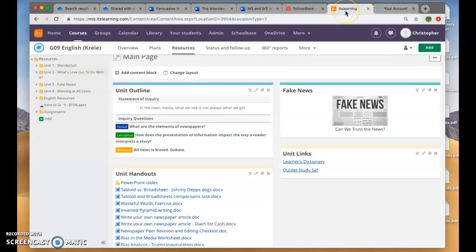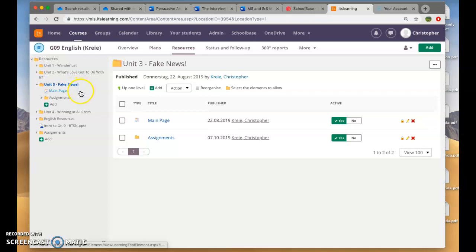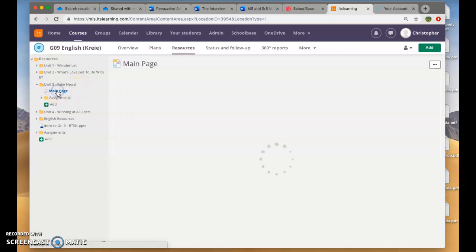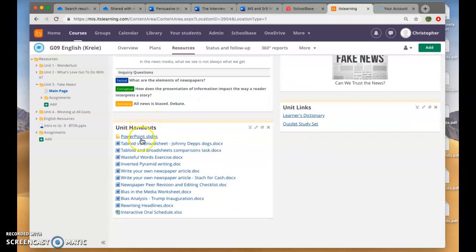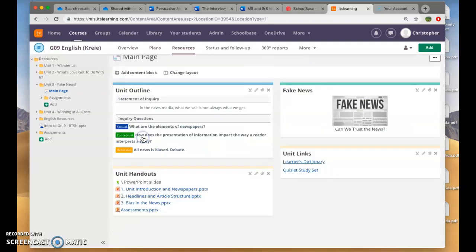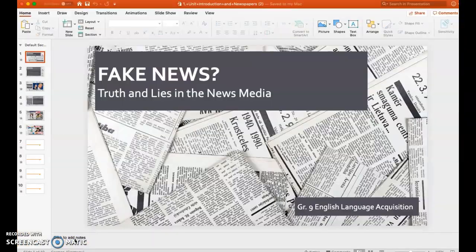So in class today, you're going to spend all your time working on the project that we just started looking at yesterday. In It's Learning, we're actually skipping over Unit 2, we're going right to Unit 3, Fake News. If you go to the main page, first I want you to review the PowerPoint slides. So click on PowerPoint slides and then click on Unit Introduction and Newspapers. And then open that up.